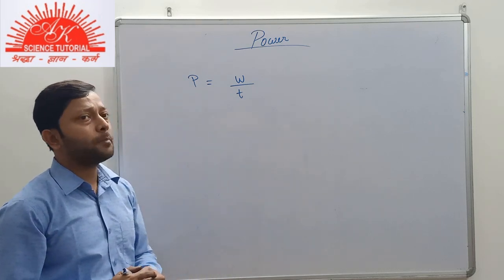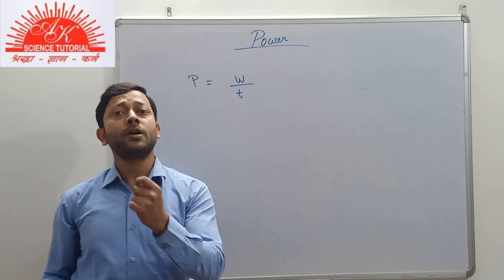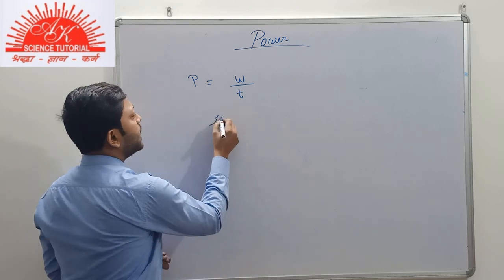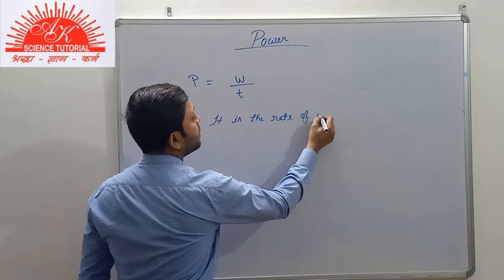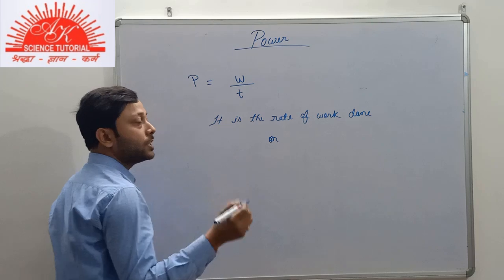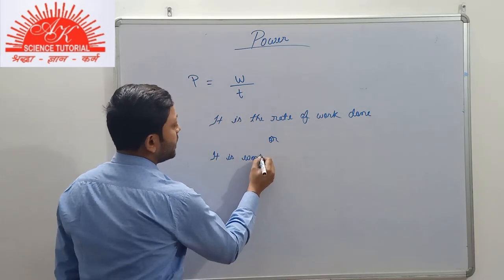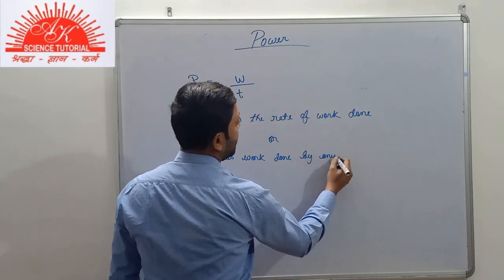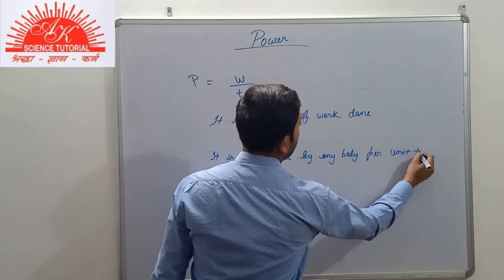The rate of work done. Whenever we use this term rate, it means per unit time. So power is the rate of work done, or we can also say that it is the work done by any body per unit time.